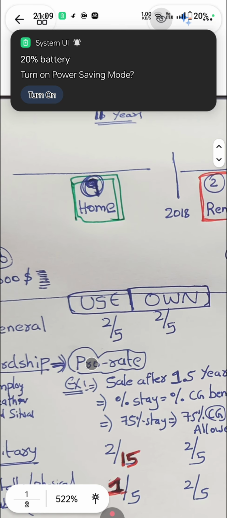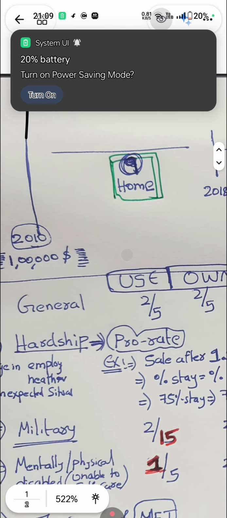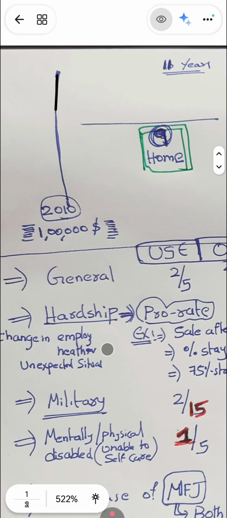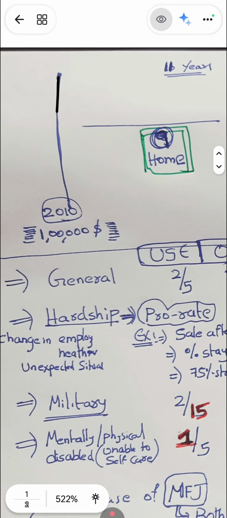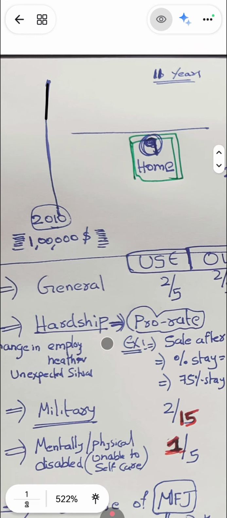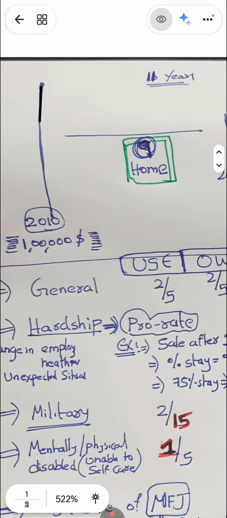We will see that. In case of any hardship like change in employment or health issues, unexpected situations like that, we'll prorate. How does this work? Suppose I bought a house and I stayed in the house for 1.5 years, and after that I had to move to another state like Texas or New York. I had to sell my main home. Prior to the sale date we had to stay for 2 years, but I have stayed for only 1.5 years. That means only 75% is eligible.